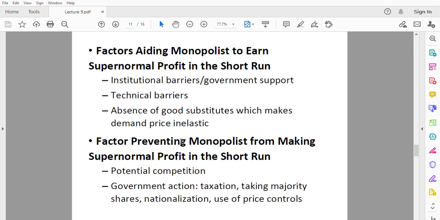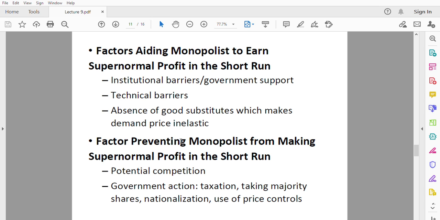And the last is absence of good substitutes, which makes demand price inelastic. If a commodity is not having substitutes, it means that consumers do not have any choice. If the commodity is a necessity, a commodity that is needed for survival, and you cannot buy some other commodity to replace it, even if the price goes high, you still have to buy the same commodity. So if the commodity is having no close substitutes and its demand is price inelastic, the monopolist can influence the price and enjoy supernormal profit.